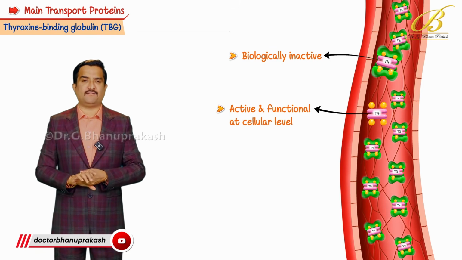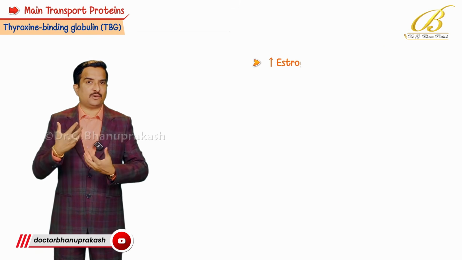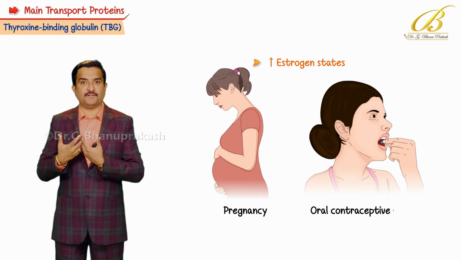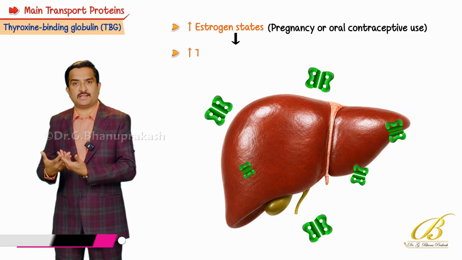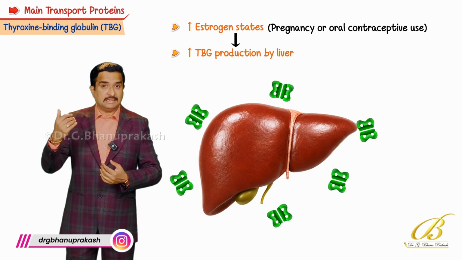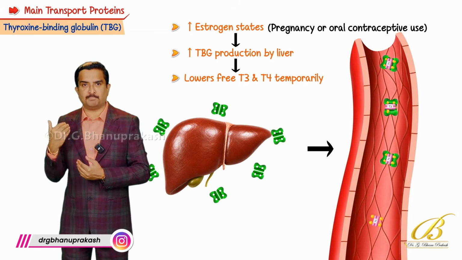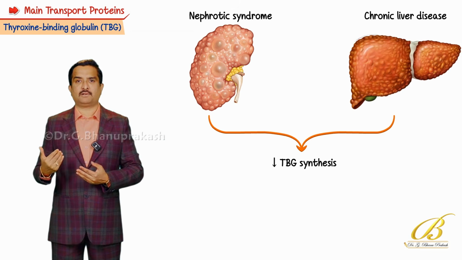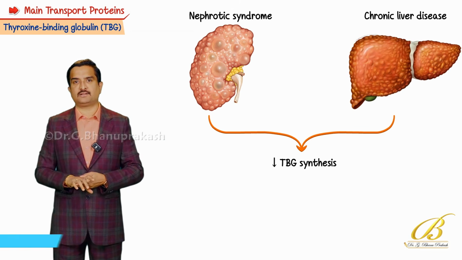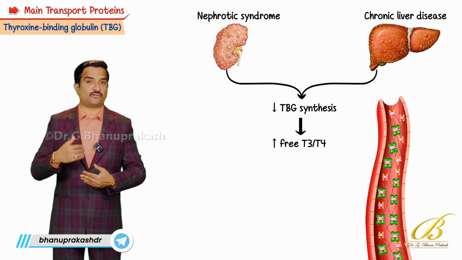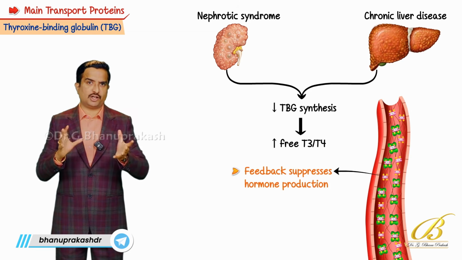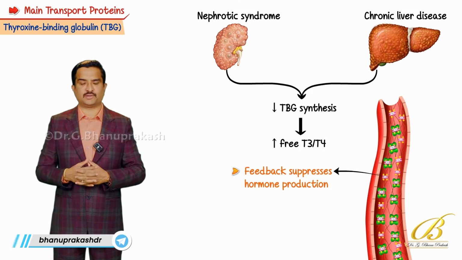So what is the clinical relevance of it? Whenever there is an increase in estrogen states like pregnancy or oral contraceptive use, it stimulates an increase in TBG production by the liver. This lowers free T3 and T4 temporarily, causing the body to compensate by producing more. A decrease in TBG synthesis is seen in nephrotic syndrome or chronic liver disease, which raises free T3 and T4 transiently, and feedback suppresses hormone production. So this is what you need to know about the clinical link associated with it.